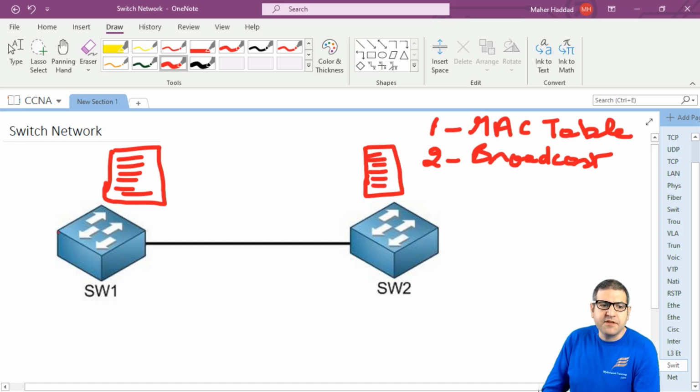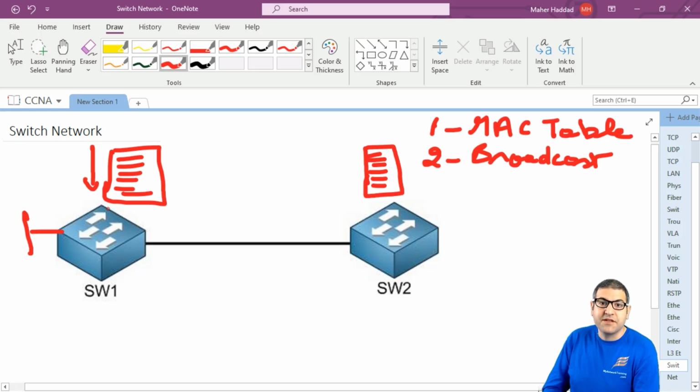So every time any PC wants to send something to the internet, this switch has to make a lookup to check all the MAC addresses, which are millions and billions of devices on the internet. It has to check all those MAC addresses every time to reach the destination that this PC wants to send to.